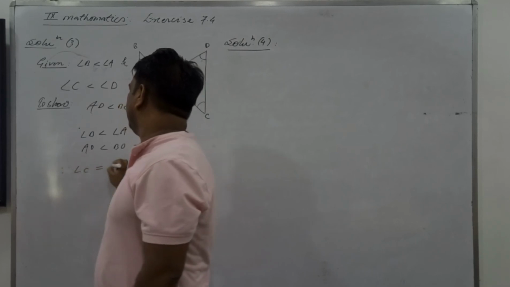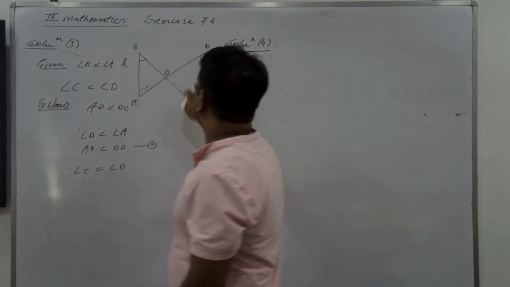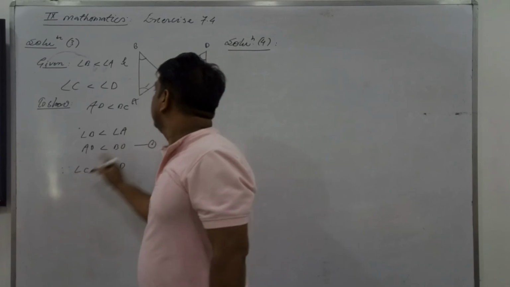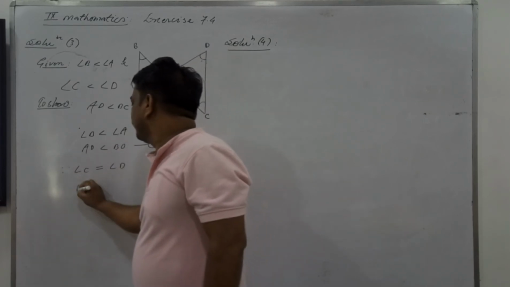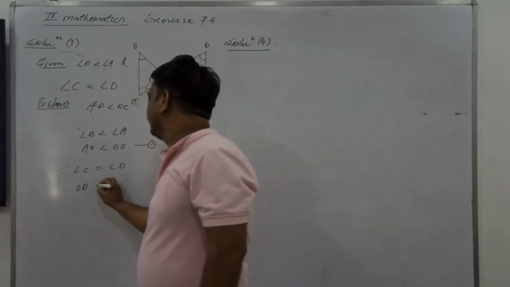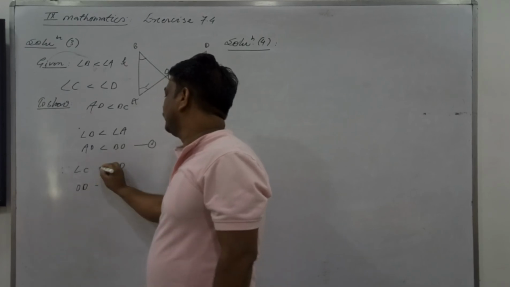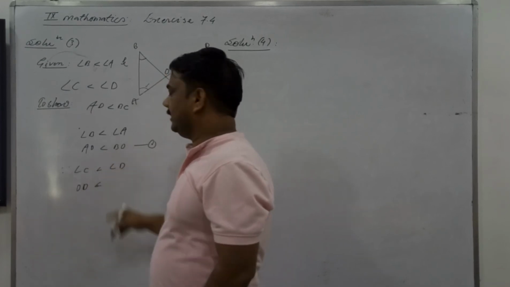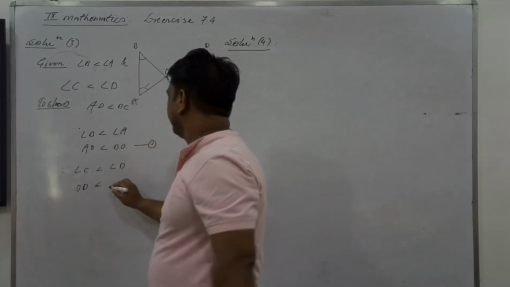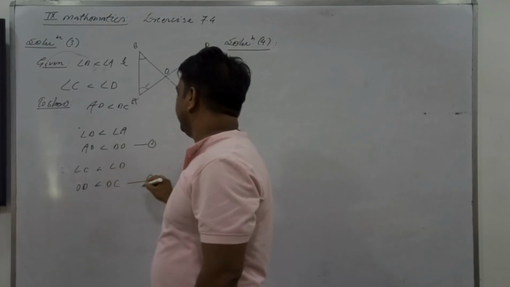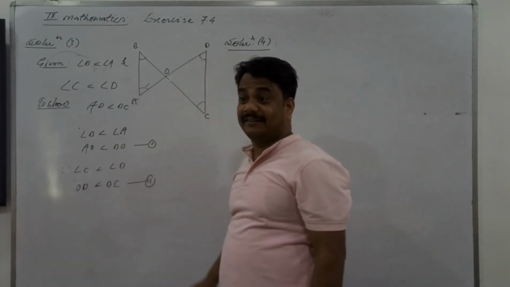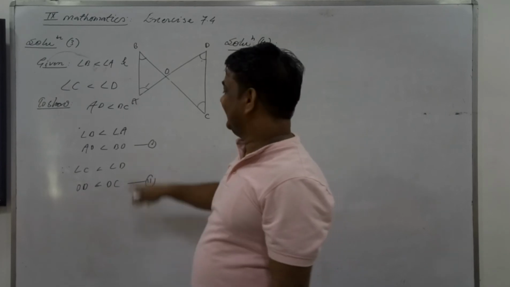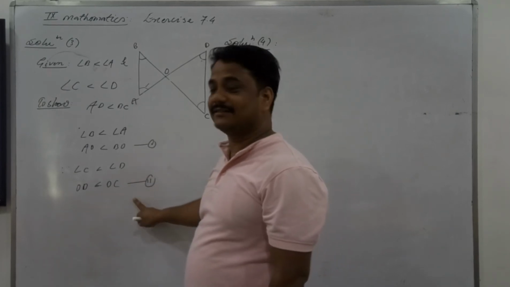From this, since angle C is less than angle D, C's opposite is OD. Sorry, it's less than. And D's opposite is OC. This is the relation in equation 2. This is in equation 1, and this is in equation 2.